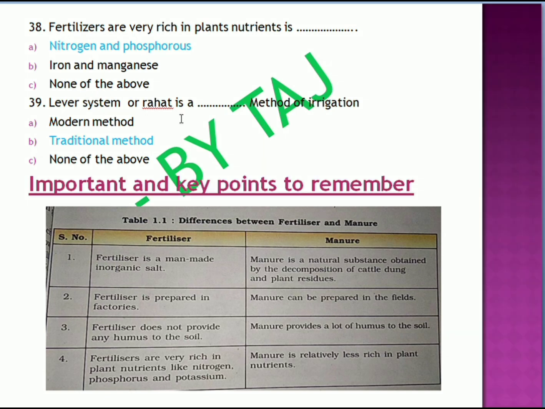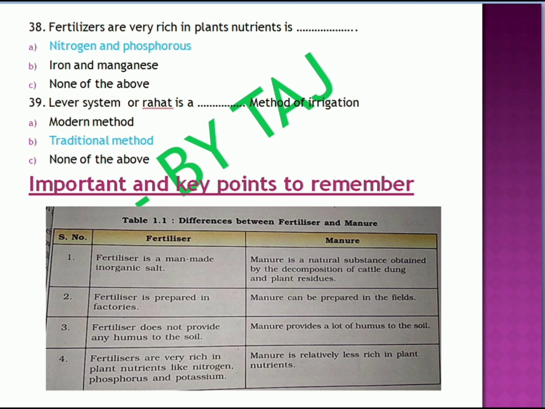Lever system or Rahat is a dash method of irrigation. This is also a traditional method of irrigation. So you have to remember this one. Lever system and Rahat is a traditional method of irrigation. The chain pump is also a traditional method of irrigation that you have to remember.